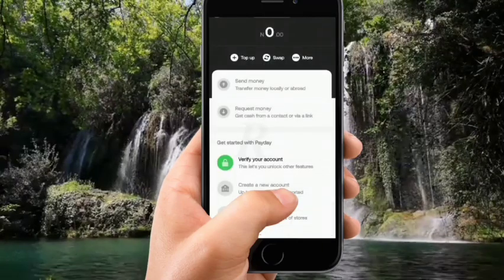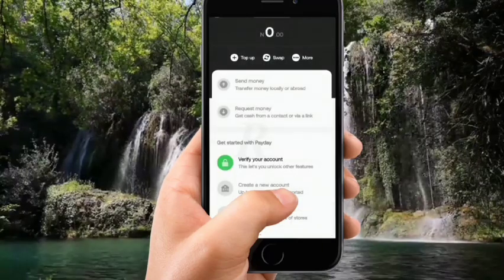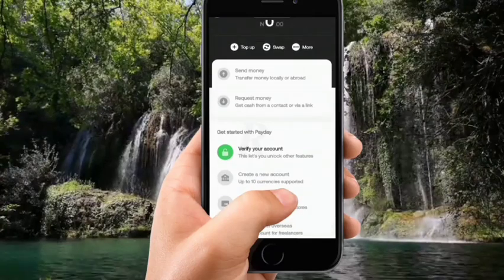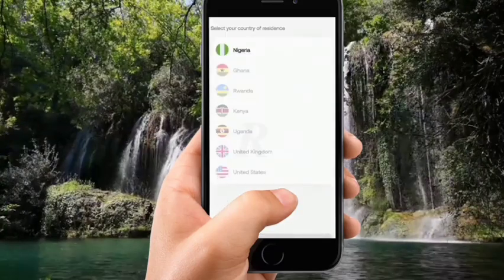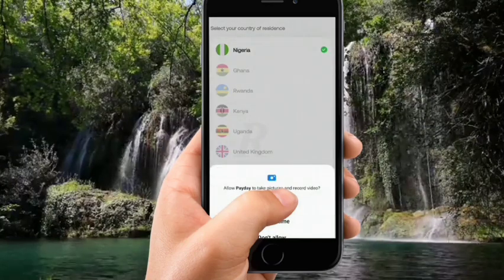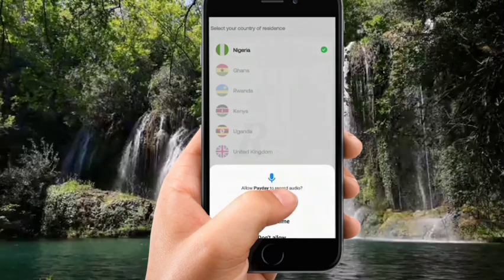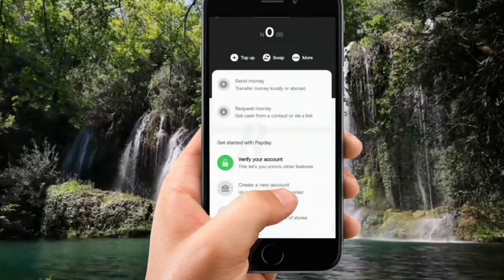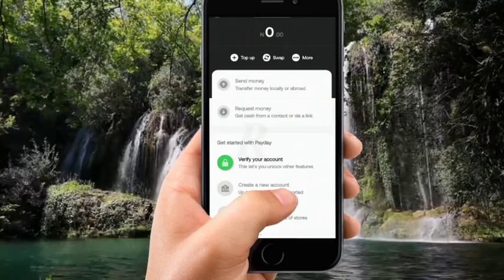After everything, you can go ahead to why we are here. This is the home page right here showing 0 naira because I have not put in any money yet, and the first thing I should do is verify my account. So I click on verify account, I choose my country of residence, which is Nigeria, and then I allow Payday to take pictures because I'm going to take a selfie, and once I do that, I'm redirected to where I have to verify my account.